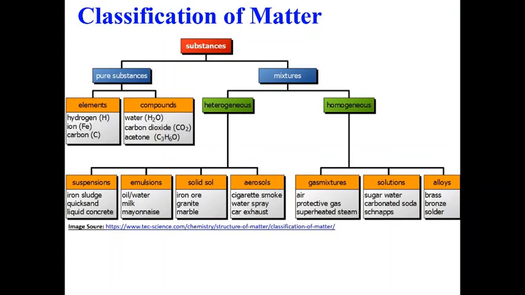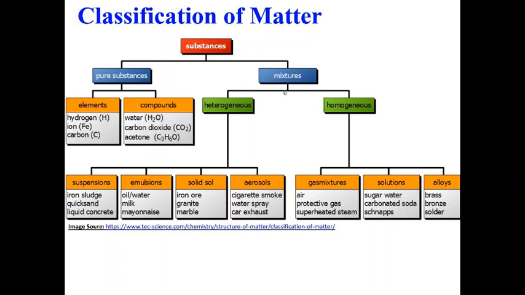So just to begin with, how do we classify matter? When you have a substance, it could either be a pure substance or a mixture. A pure substance can further be divided into elements such as hydrogen, carbon or iron, or compounds, examples of which are water, carbon dioxide or acetone.